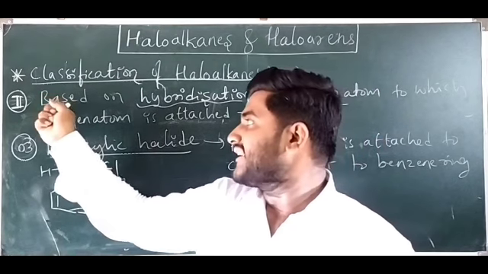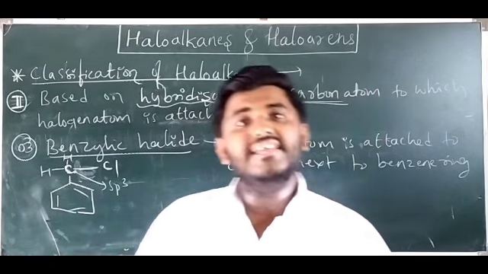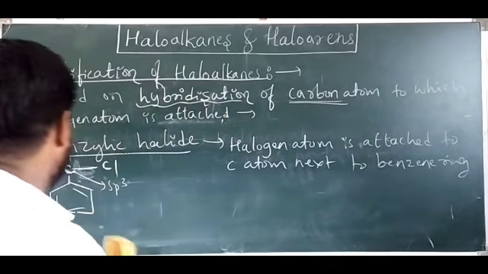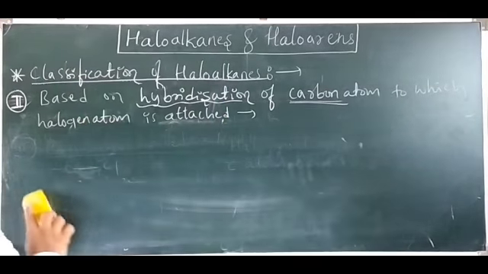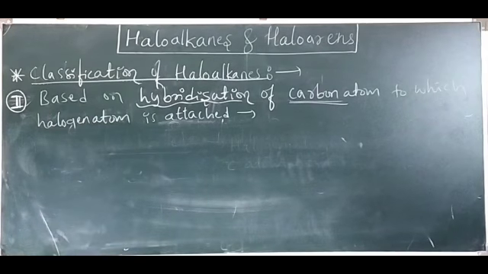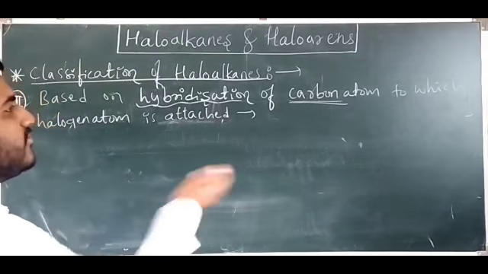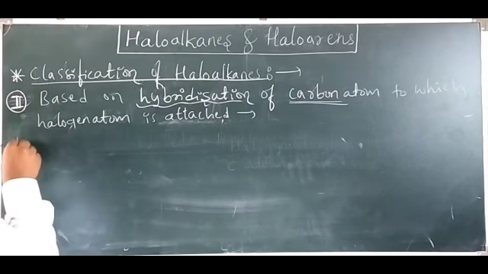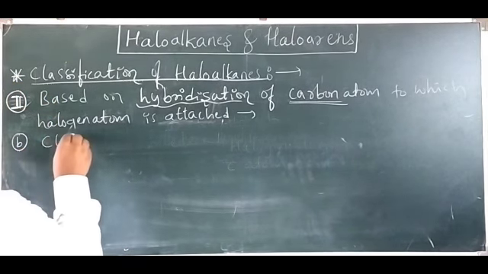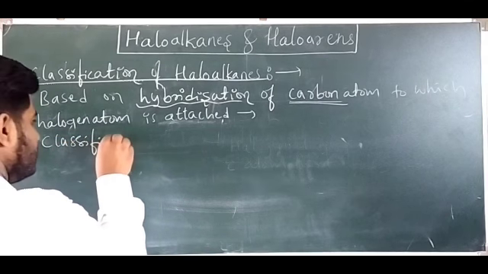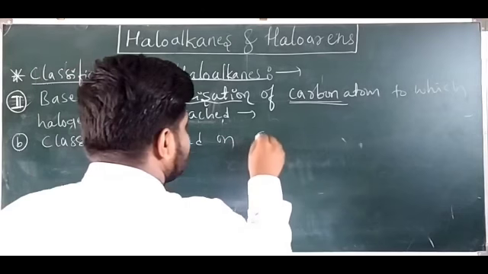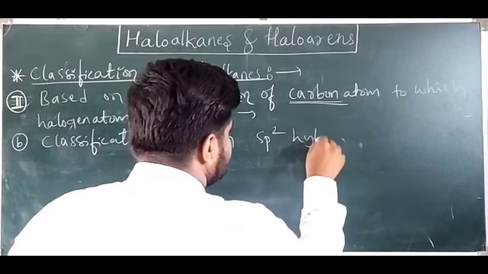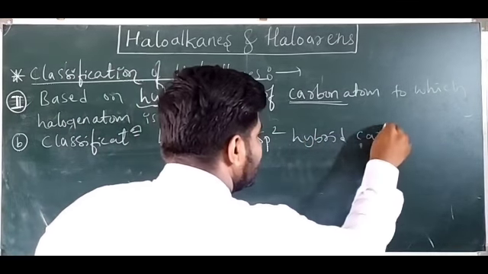Now in the same category, we have sp2 hybridized carbon. The fourth and fifth are classifications based on sp2 hybridized carbon.